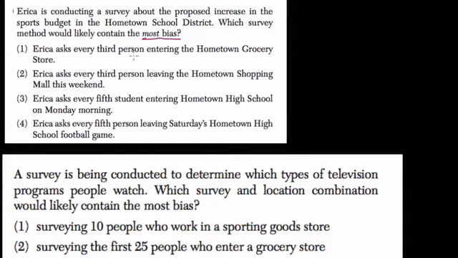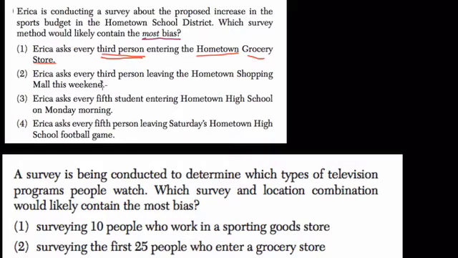You don't want to have to go out and ask everybody the question, but your small group should try to represent everybody. So this first one's pretty good, right? You ask every third person entering the hometown grocery store. Except, depending on what time of day you go or what types of grocery items the store sells, it will only represent certain people, right? If the items are very expensive, only the very wealthy will shop there. However, this is not that bad because they're asking every third person, and it's just a grocery store after all. So it is biased, but it doesn't seem so terrible to me.